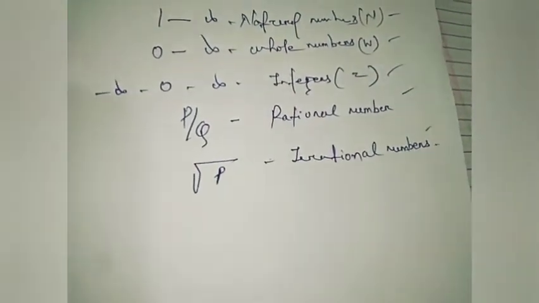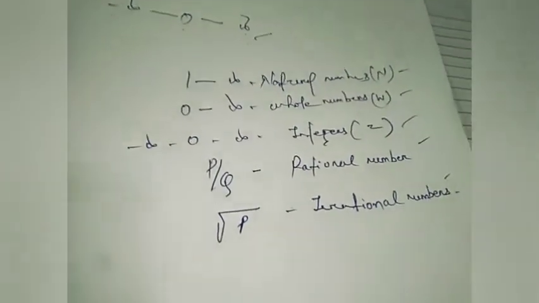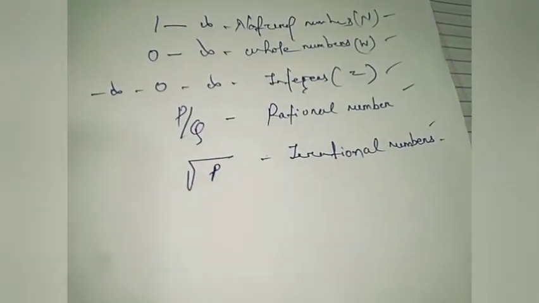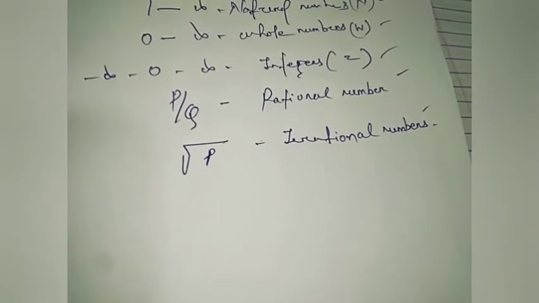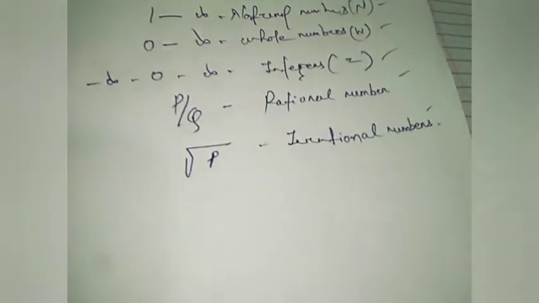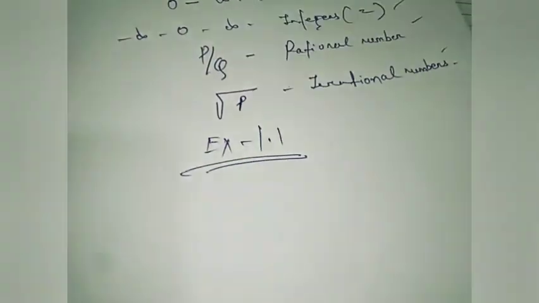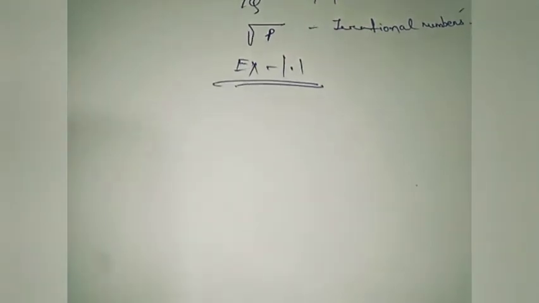So these are only the operations of numbers. Your number system is only the operations of numbers and nothing else. So in exercise 1.1, let's come to exercise 1.1. What does it say? Exercise 1.1, we will solve now. So we have to solve this. Let's see what is in it.